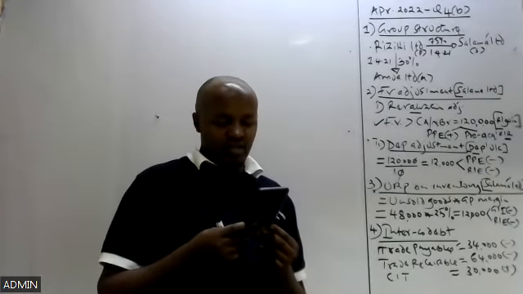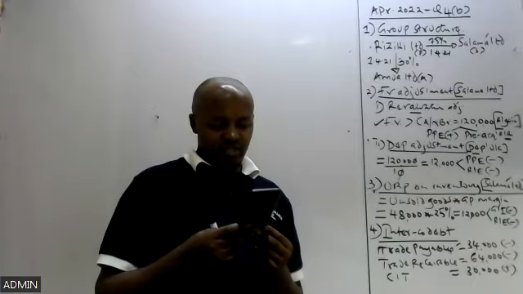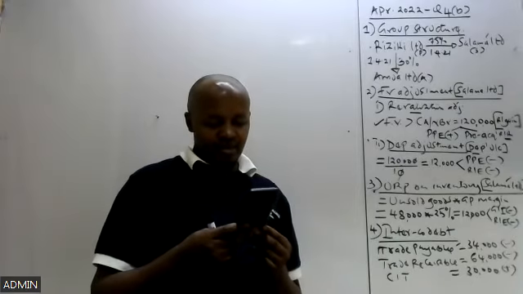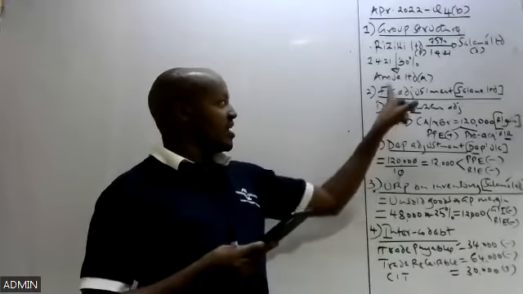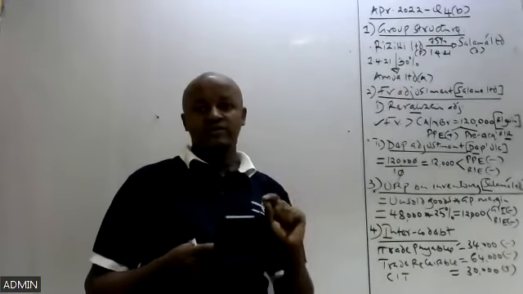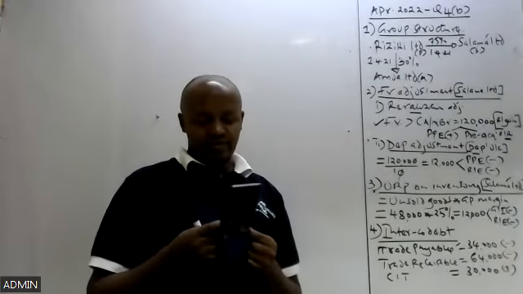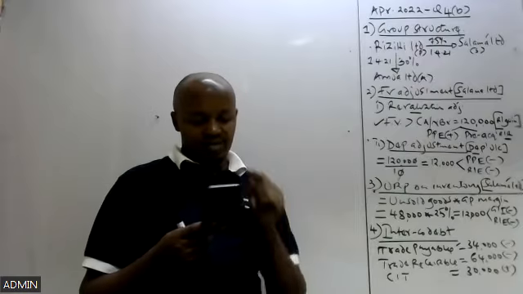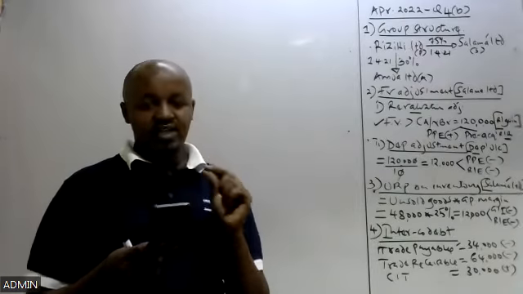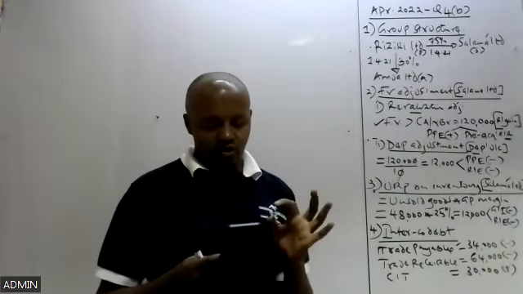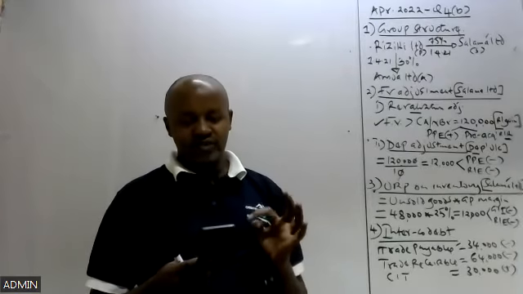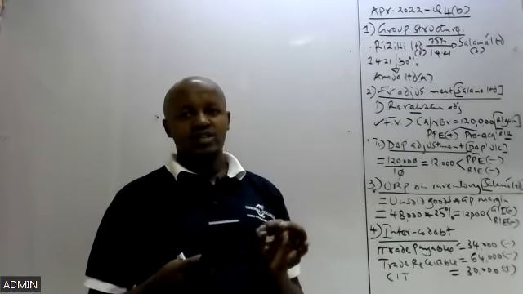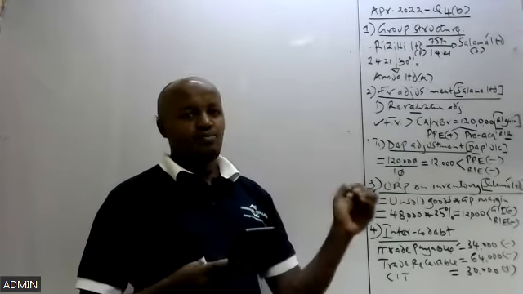We are told in the year which ended 31st March 2022, Amua Limited made a loss of shillings 150 million. So during the current year, this company made a loss, not a profit, a loss of 150 million. Now this particular information in point number 4 is what you're going to use in tackling Roman 1 of that question, computing investment in Amua.